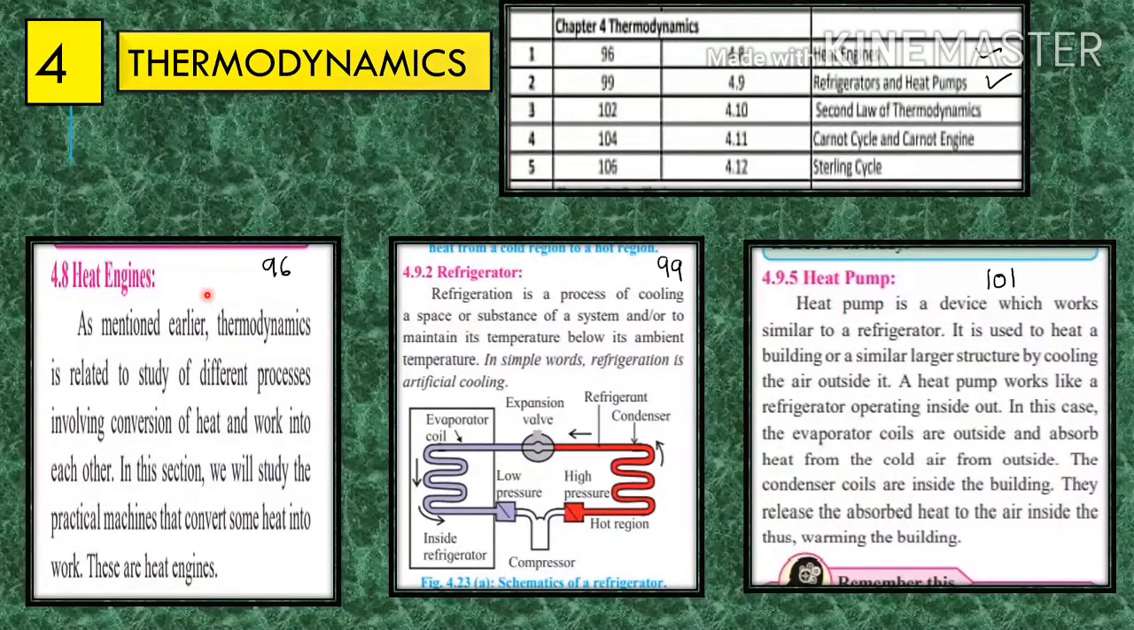Next is lesson number 4, thermodynamics. In this lesson, article 4.8, heat engine, which is on page numbers 96, 97 and 98, is deleted. The next article, 4.9 refrigerator and heat pumps, which is on page numbers 99, 100 and 101, is deleted.